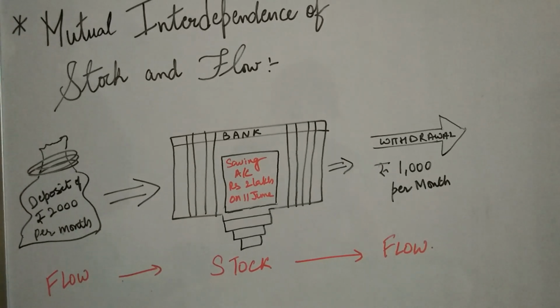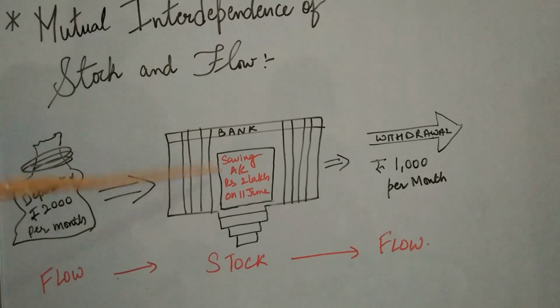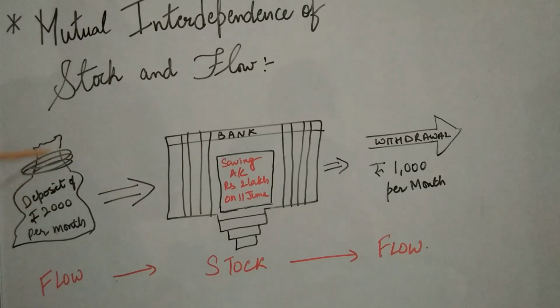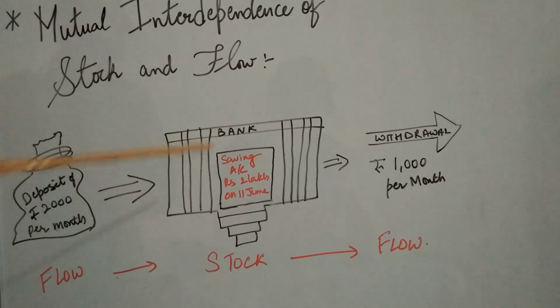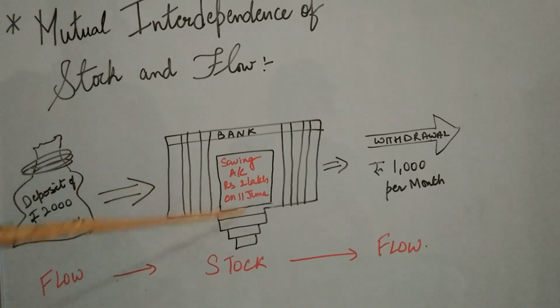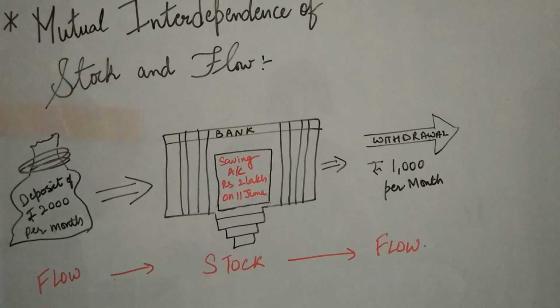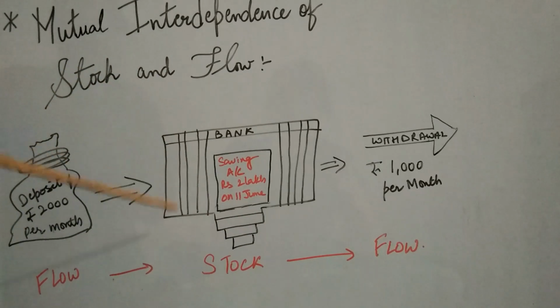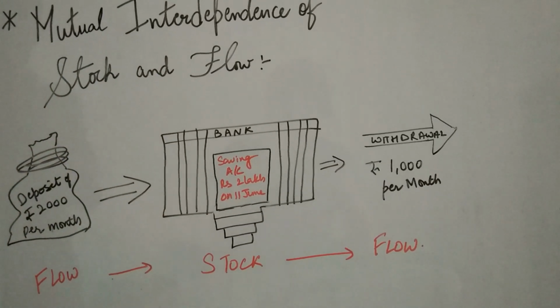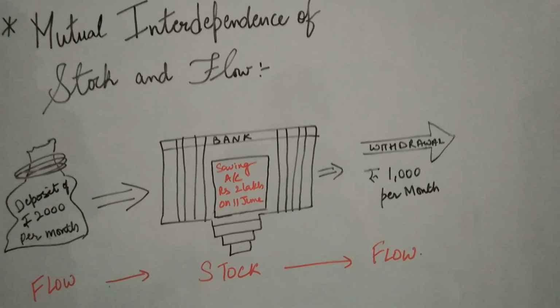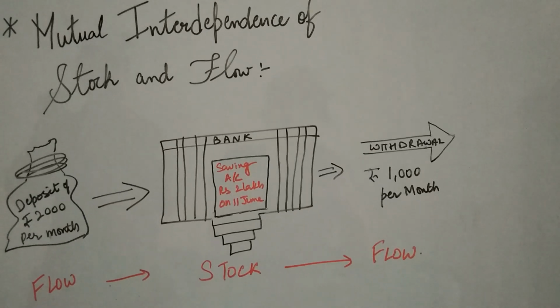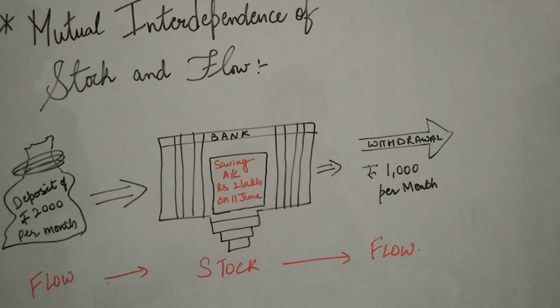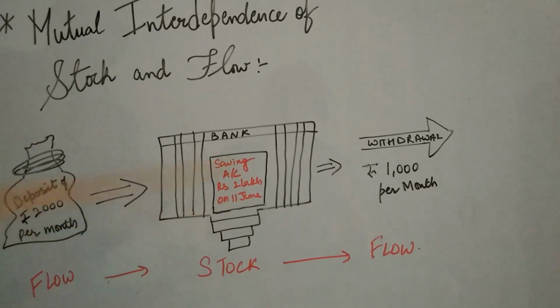Whereas when I checked after depositing this money, I have 2 lakh rupees in my bank account on the date 11 June. It means this is my stock concept. Why? Because I am now looking at the quantity of my money at a particular point of time, which is 11th June.